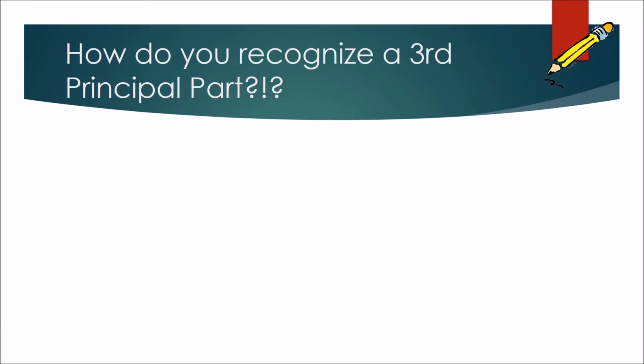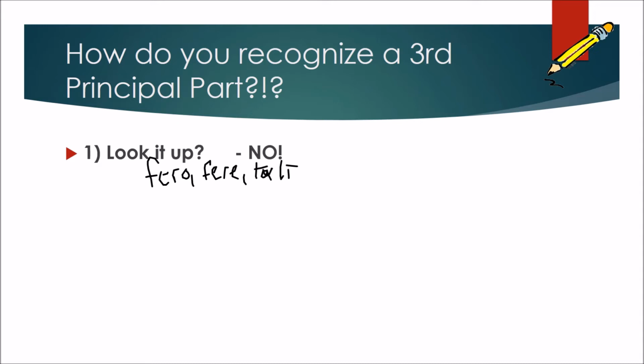So just to summarize how you're going to recognize the third principal part, which we're going to use for our new perfect tense. Do you want to look it up? Absolutely not. As we talked about before, when you have a verb like fero, ferre, tuli, latus, if you don't recognize this new third principal part as belonging to your original verb, you're going to have a very difficult time finding the meaning of that word. So as you expected, you're just going to need to memorize it.